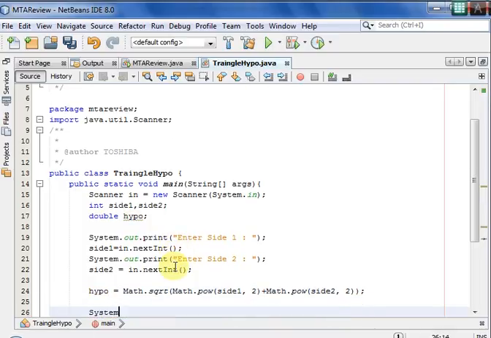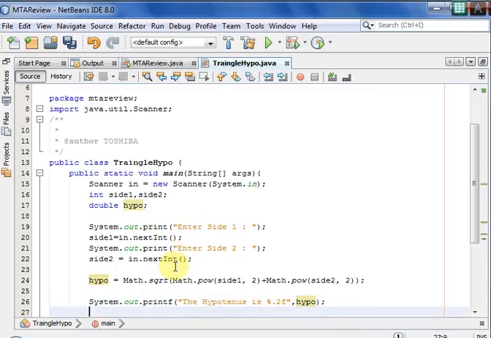Then we are going to print the hypo, System.out.printf of the hypotenuse is percentage point 2f, comma, hypo. Fine. And why do we use this percentage point 2f?